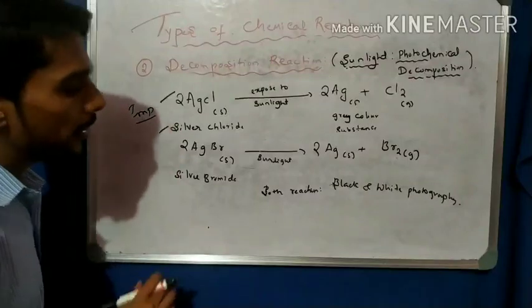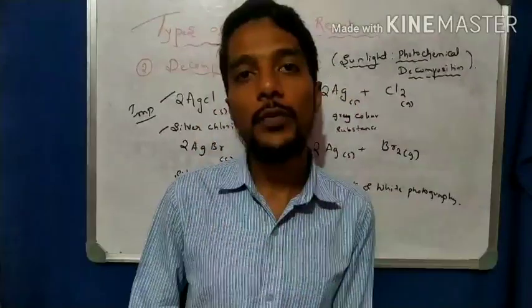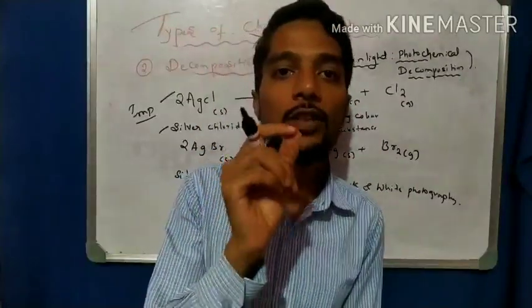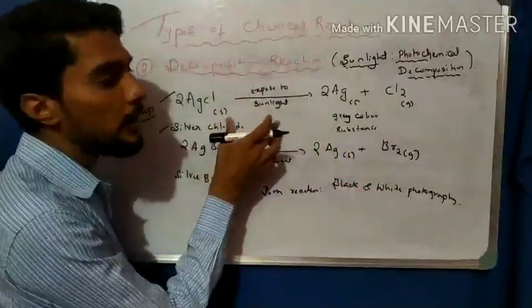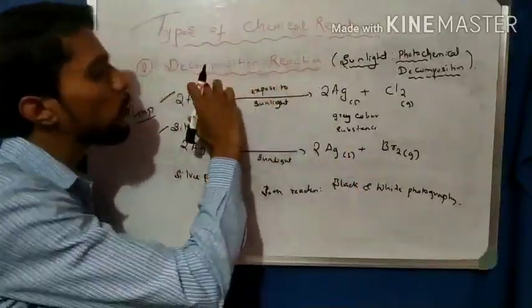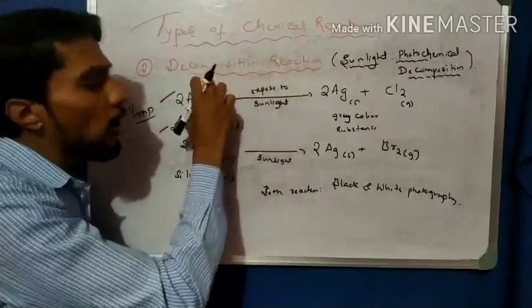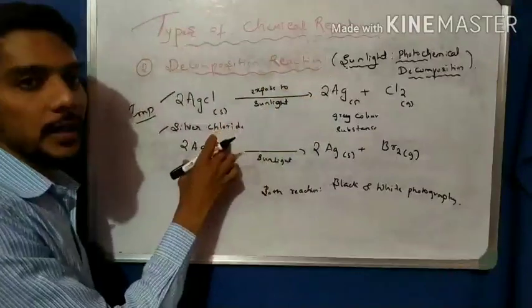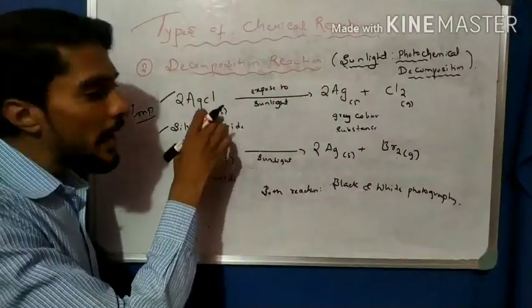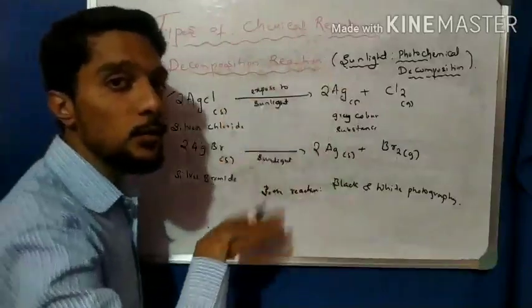Here in the first combination reaction, we come across the exothermic reaction where heat is released. But in this case, we observe that the sunlight energy is absorbed by the AgCl. The heat energy of the sunlight is absorbed by the silver chloride and by the silver bromide, and that absorbed heat breaks them down into two substances. Here energy is absorbed.